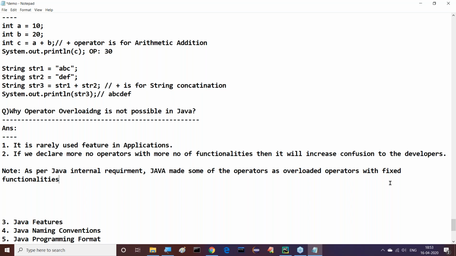Examples, if you observe, some of the operators, for example the plus operator, next one is the star operator, the percent operator, and so on. One or two more. That's it.